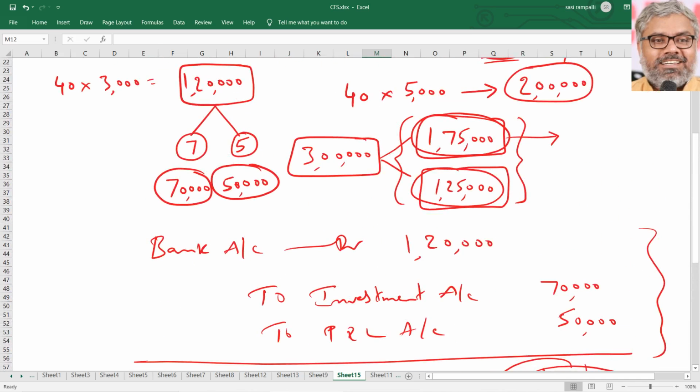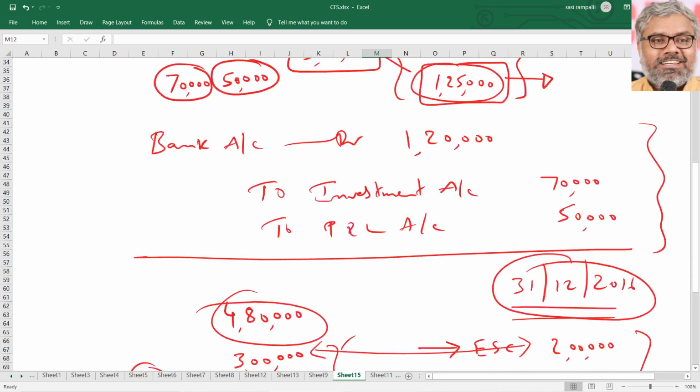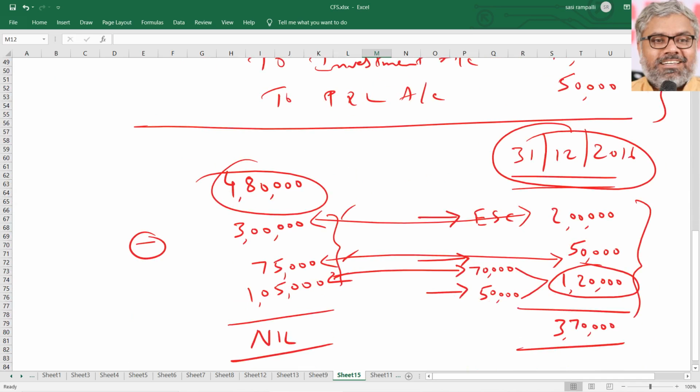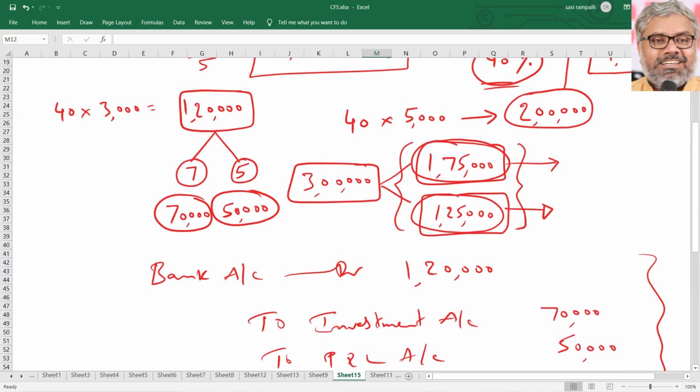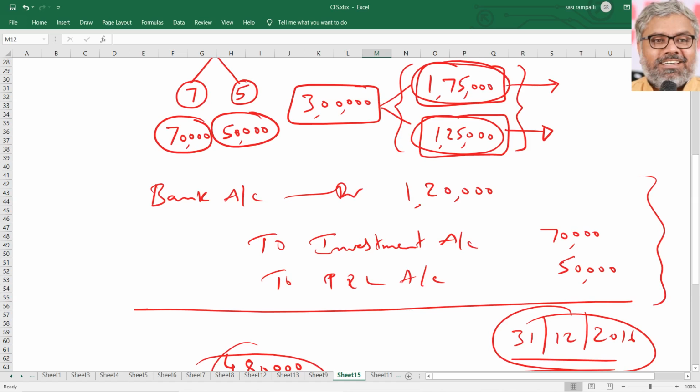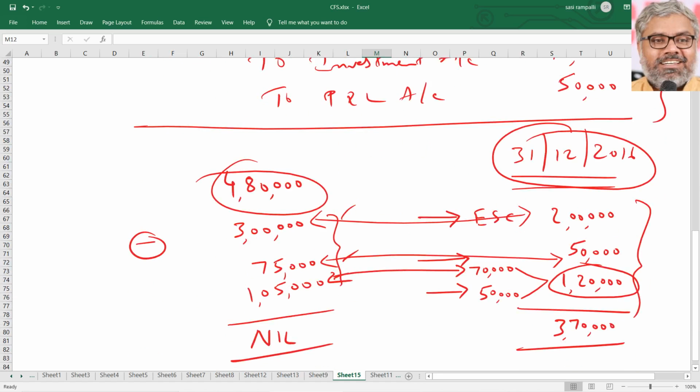Then again, for understanding, we can even go further here about this 1,25,000 post-acquisition. Pre-acquisition is done, 175. Out of that, 105 we reduced from cost of control, 70 we added to minority interest. That is done. What about this post-acquisition 1,25,000? Out of this, 50,000 belongs to minorities.